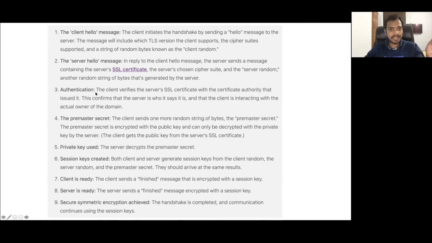So see, this authentication step is done with the help of asymmetric cryptography or asymmetric encryption. But after that, after this authentication is done, and of course, after all of this is done, they will start the normal communication, right? The normal exchanging of the application data. Now that application message or data will be encrypted or decrypted using the symmetric algorithm.